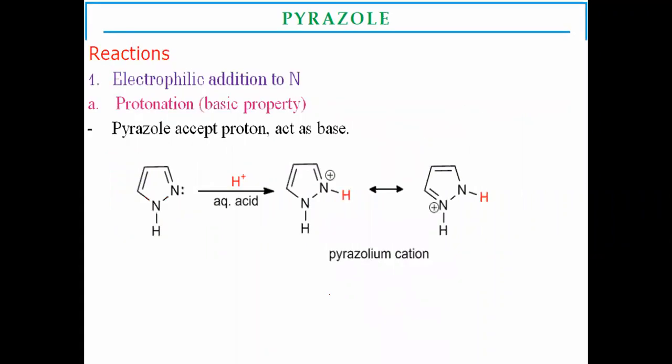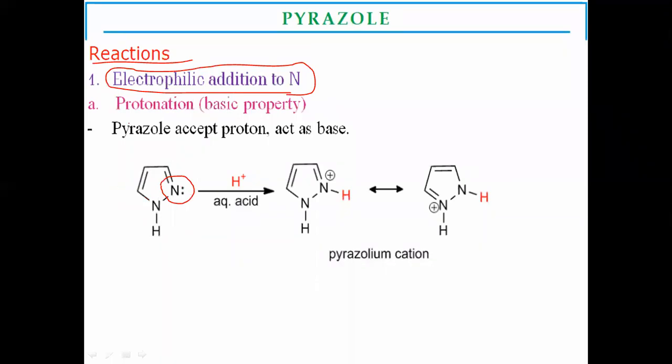Now we have to move on to the chemical reactions of pyrazoles. The first chemical reaction is electrophilic addition towards the nitrogen. Which nitrogen? The second position nitrogen. Due to the pyridine-like nature of this particular nitrogen, it is involved in electrophilic addition reactions.